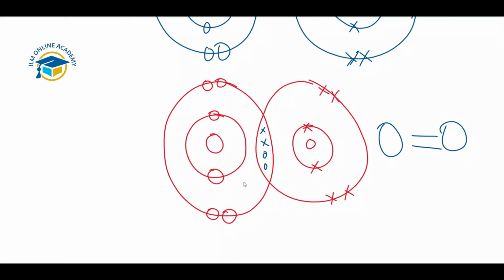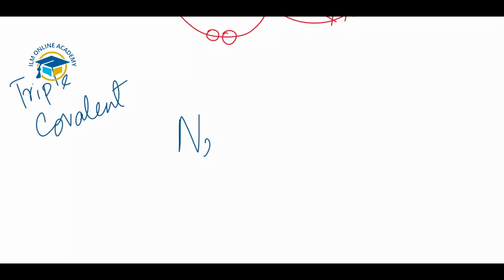Next we'll move towards the triple covalent bond. Triple covalent bond is present in the nitrogen molecule, N2. In case of N2, a triple covalent bond is present between these two. Nitrogen has a total of 7 electrons, 2 in the inner shell and 5 in the valence shell. So nitrogen needs 3 more electrons. So 3 bonds are formed between the nitrogen atoms, and this is the example of the triple covalent bond.